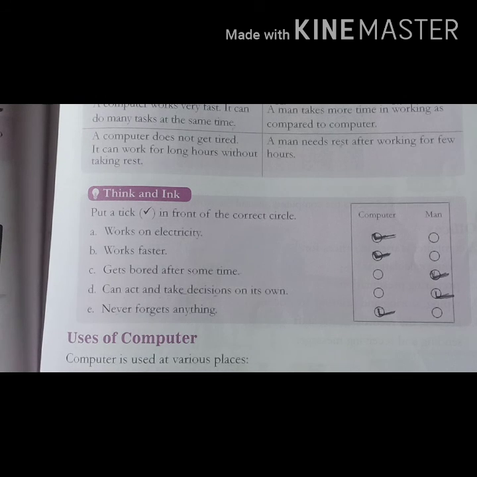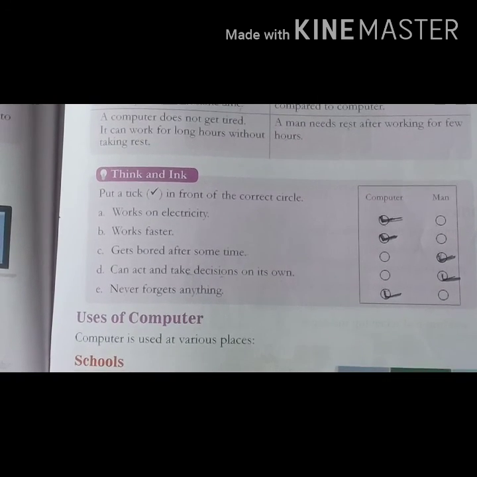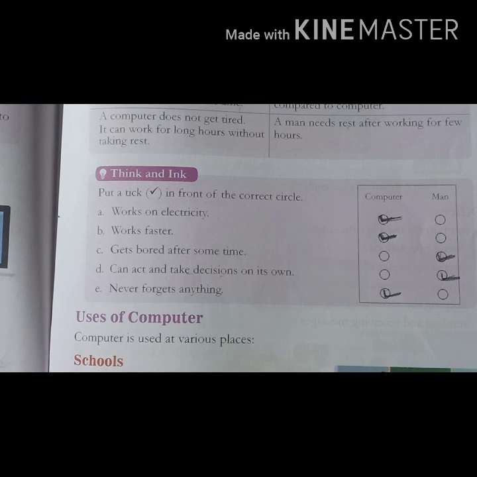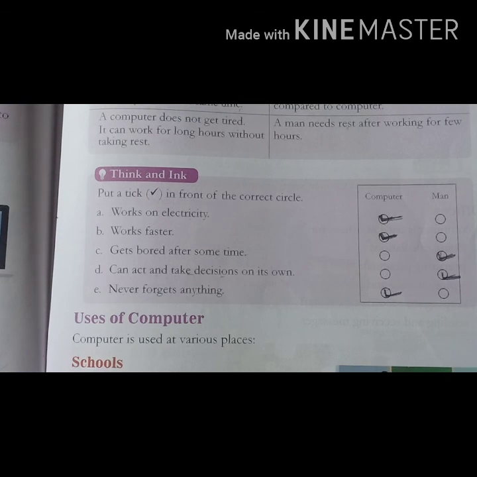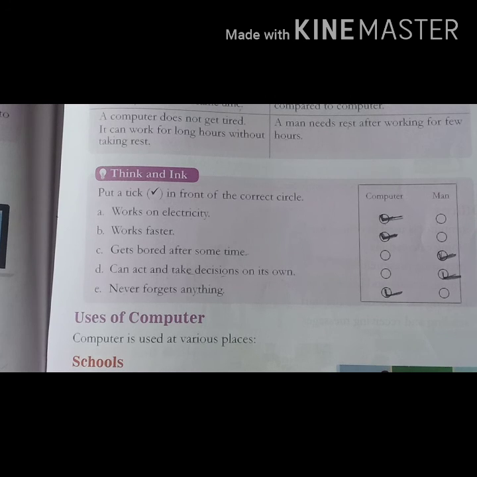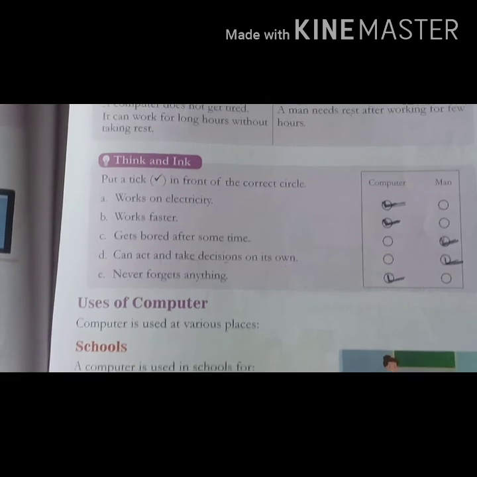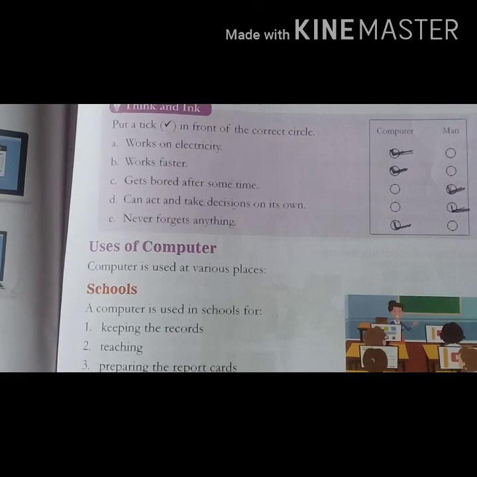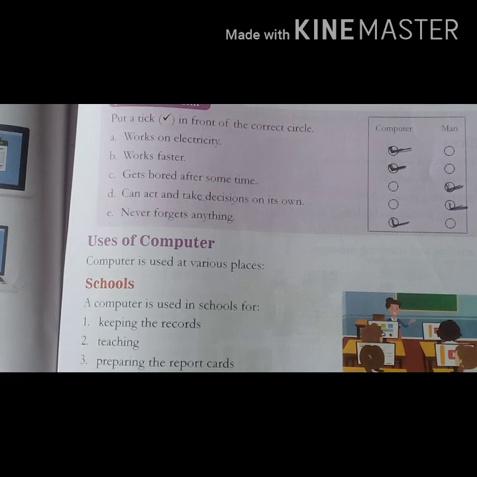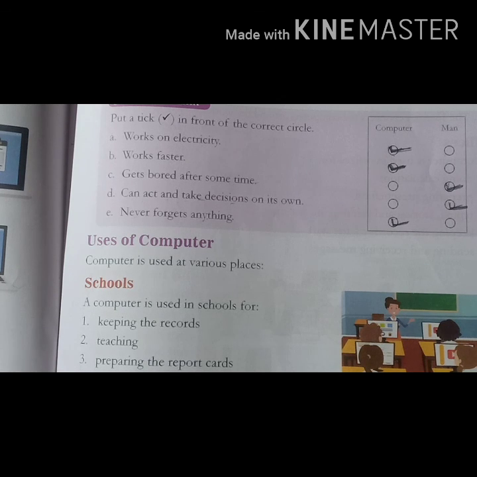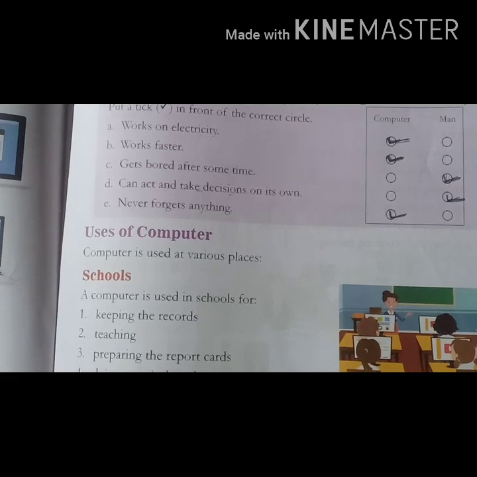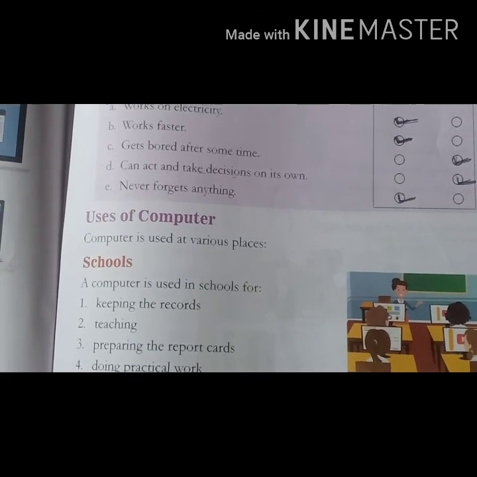So now it's time to learn about the uses of computer, and we already know that we use computer in so many ways. First, computer is used at various places. First is your own school. So what is the use of computer in school? A computer is used in schools for keeping the records of students, keeping the records of staff, teaching, preparing report cards, and the last is doing practical work. So these are the uses of computer in our school.